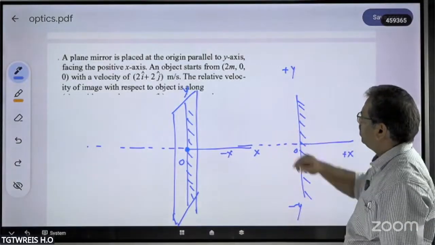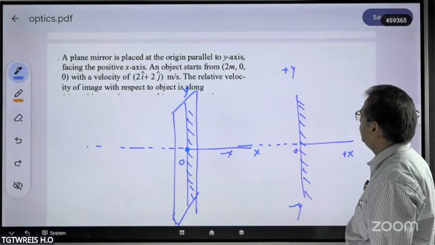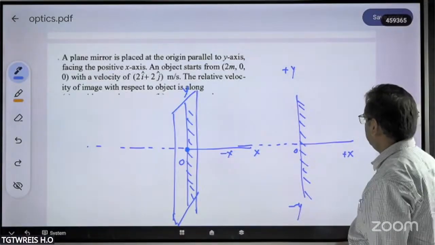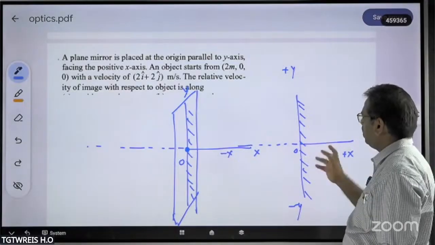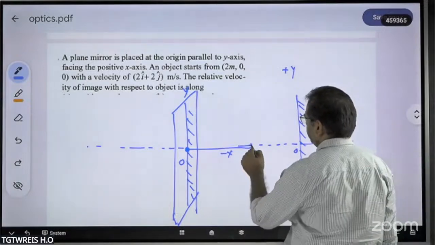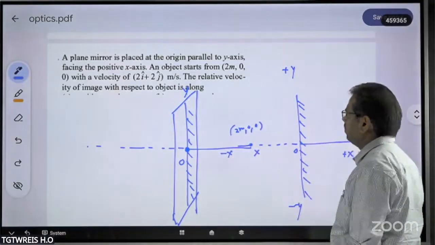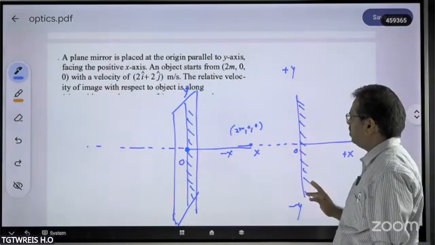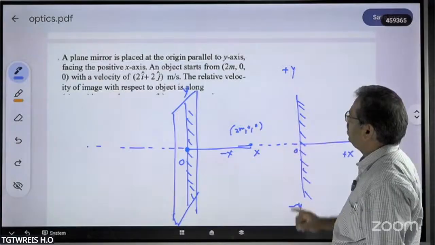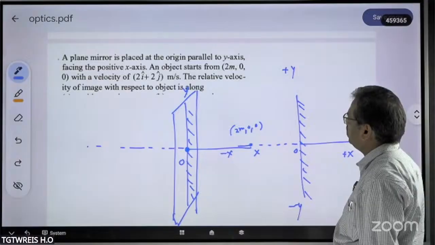Now an object starts from (2 meter, 0, 0). The x coordinate is given to you as 2 meter, 0, 0. You see, 2 meter, 0, 0 means somewhere here you have to get. So you have to flip this one. But don't worry, you take here, for example, 2 meter, 0, 0. Because the object cannot be inside the plane mirror itself, you can flip the mirror itself. Next, what is asked? The relative velocity of the image with respect to the object is equal to how much?